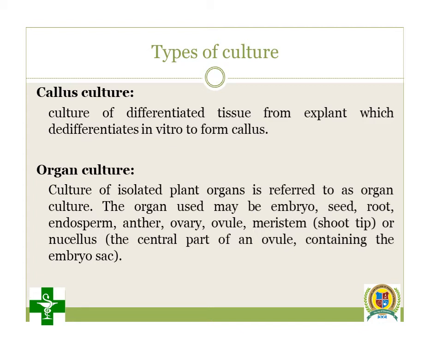If the organ is an embryo, that is embryo culture. If the organ is a seed, it is seed culture. If the organ is a root, it is root culture. If the organ is an anther, it is anther culture, and similarly ovary culture, ovule culture, endosperm culture. So that is all about organ culture.